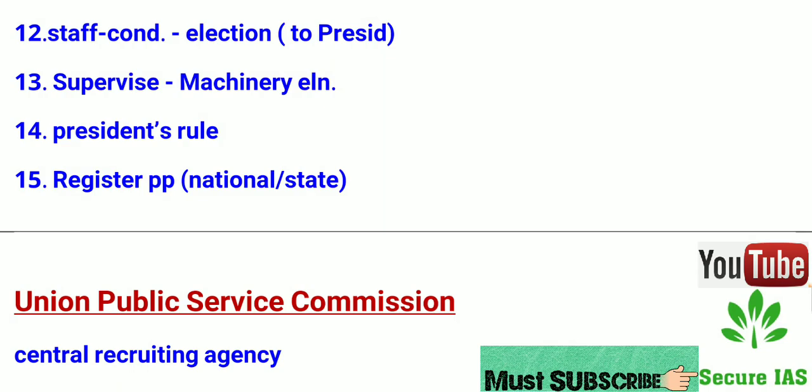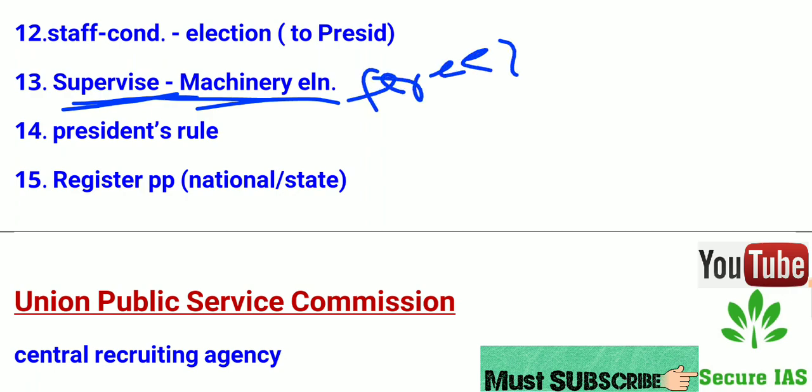Now the 12th point of Election Commission. He appoints staff for conducting elections. He supervises the machinery of election throughout the country to ensure free and fair elections in our country.